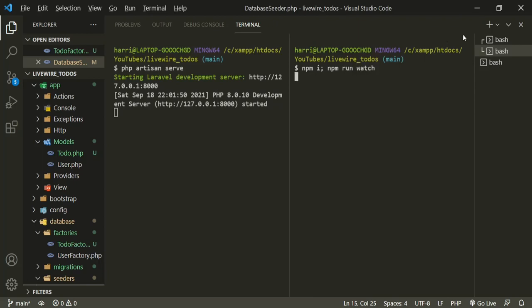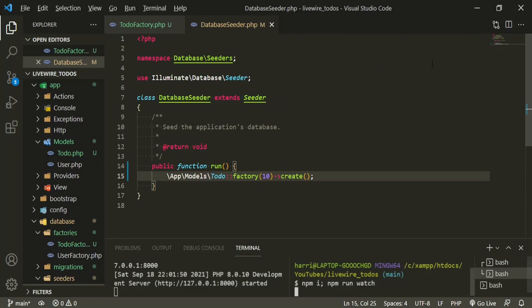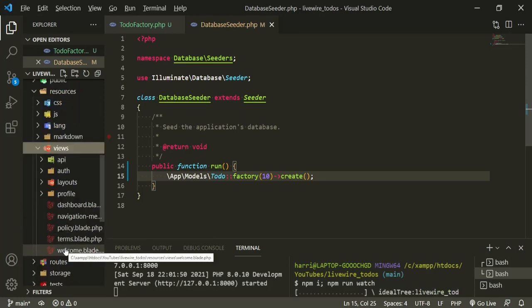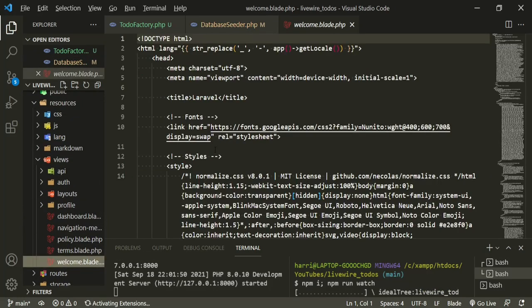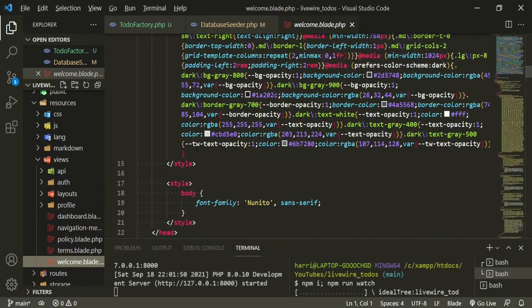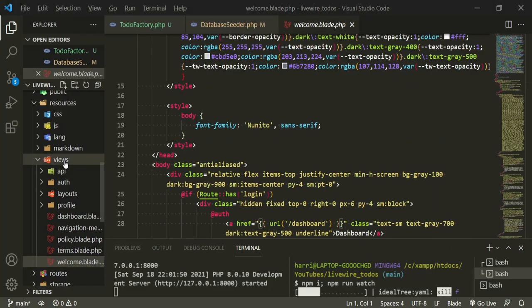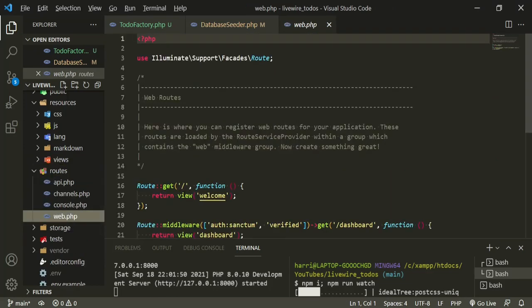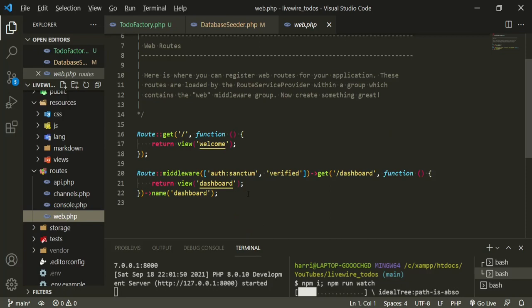The reason for that is even though we're not using Vue or anything like that, if you take a look at the resources views, we're going to be using the welcome blade to do all of our stuff for us, and we are going to be bringing in, it still needs to compile the CSS. So while that's installing, let's take a look at the routes web.php. This is what we're going to be using. We're just going to use the return view welcome, and then we'll put our components in that welcome page.